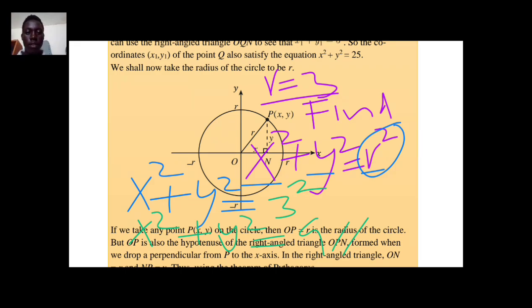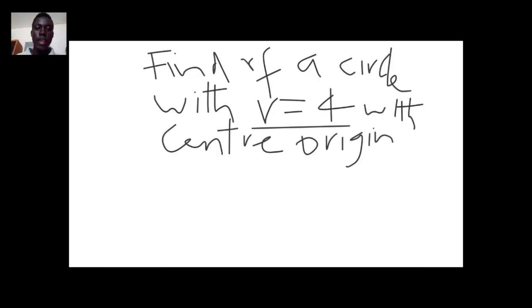Now since we have learned something here, let us do two to three examples regarding the equation of the circle at the origin. How can we find the equation of this circle whose radius is 4 units and the center is at the origin?